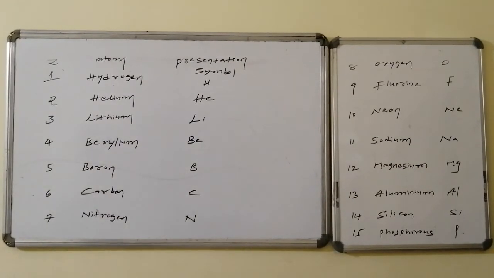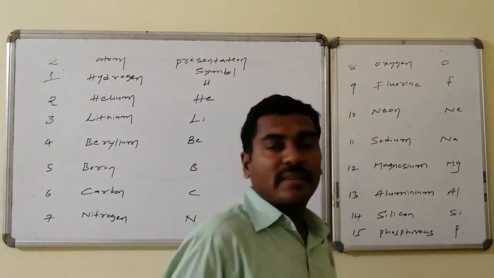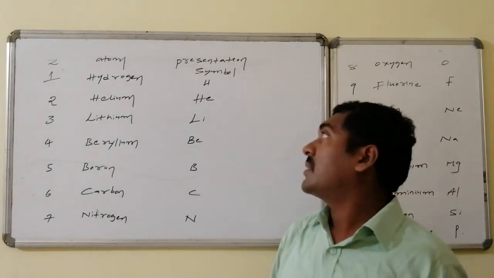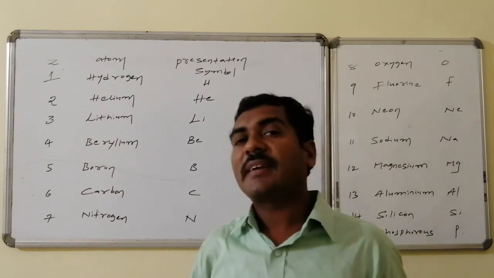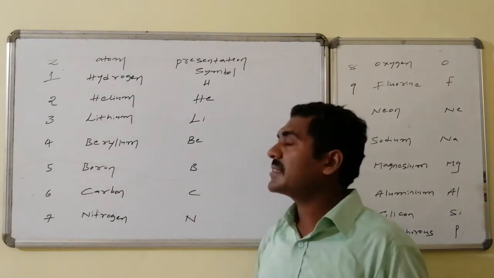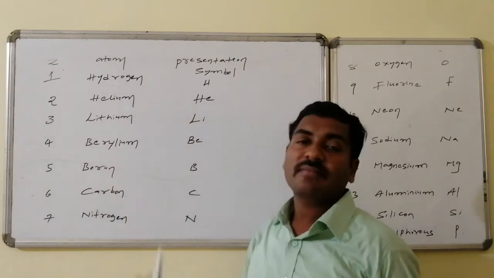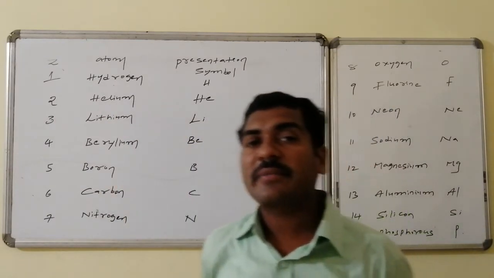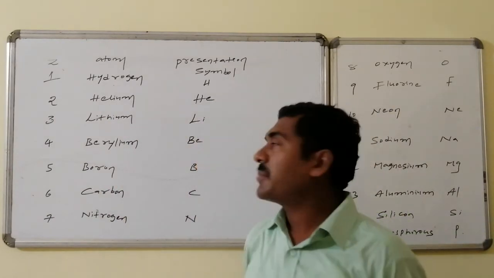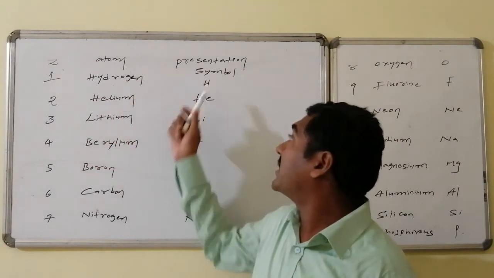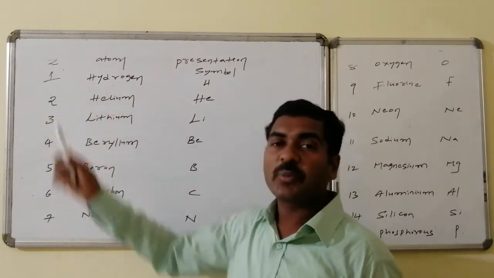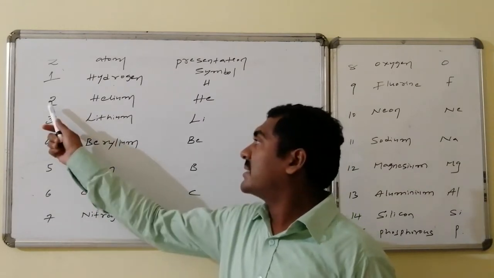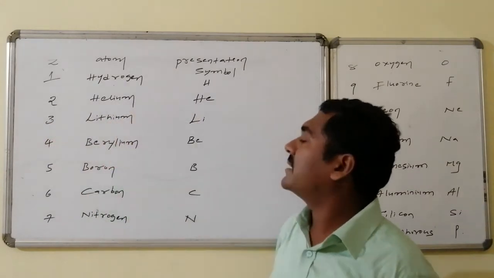Early atoms present in the periodic table, their corresponding Z value, how the atom's name is pronounced, and the corresponding symbolic representation. Z equal to 1, that is 1 electron containing atom, the first atom in the periodic table, is hydrogen, H. The 2 electron containing atom, with 2 electrons and 2 protons, is helium, He.